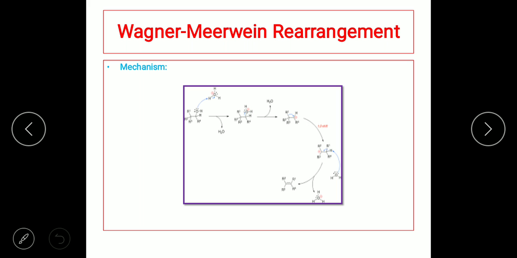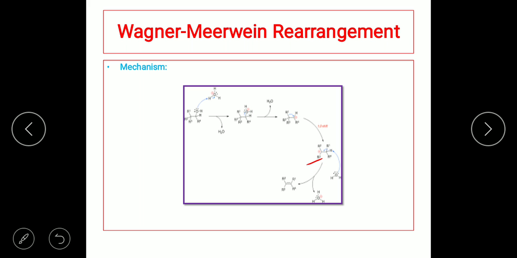Now here also in this situation, there is a secondary carbocation, and this tries to form a more stable carbocation, that is the tertiary, by 1,2 shift. So in the 1,2 shift, one of the alkyl groups shifts. See here, there is R1, R2 and R3, and all the alkyl groups are here. So one of the alkyl groups will shift towards the positive carbon. Once it shifts, the positive charge will be present on the adjacent carbon atom.